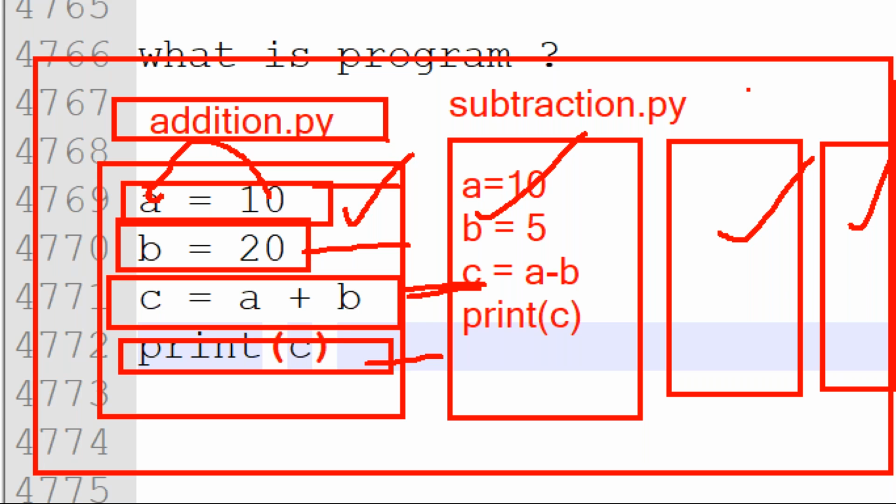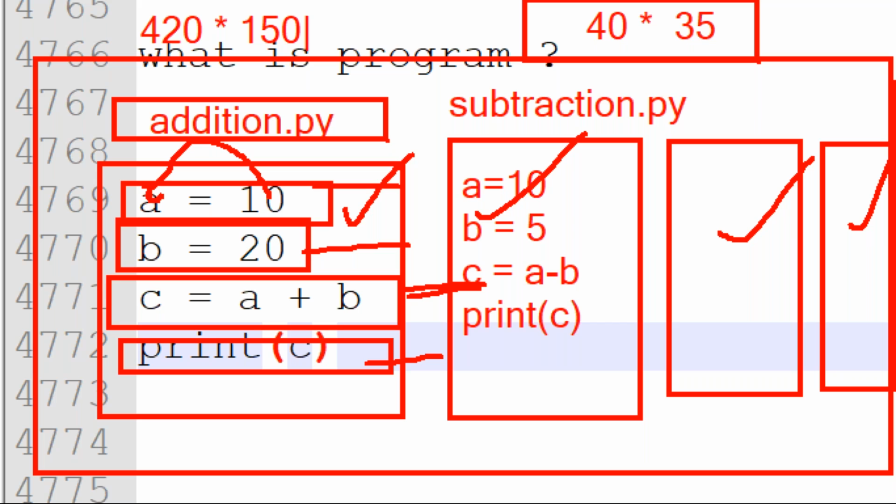Are you understanding? For example, I want to do one calculation, sir. One big number calculation. What is my number? 40 into 35. For example, assumption, I want to do this calculation. Okay, so it takes some time. If I want to do a bigger calculation, for example, 420 into 150 like this, then it takes more time compared to this one. Are you getting this one?